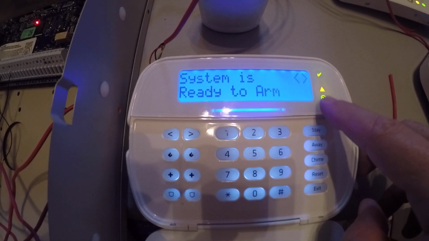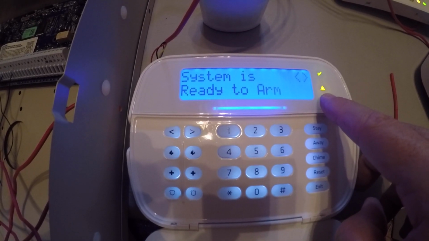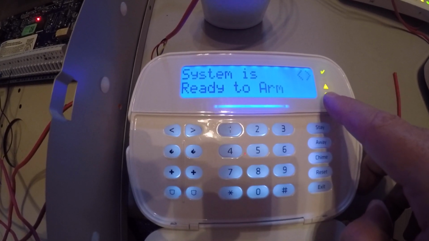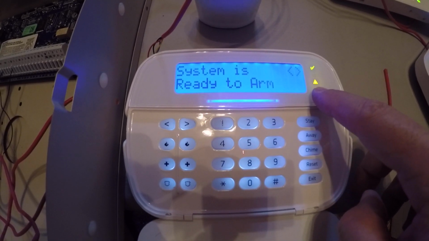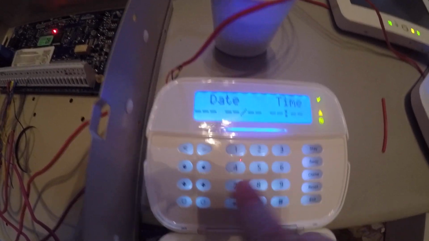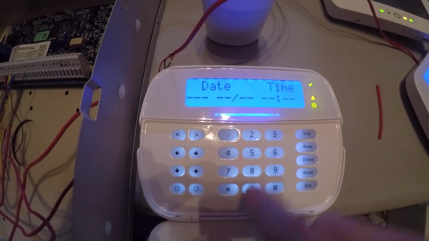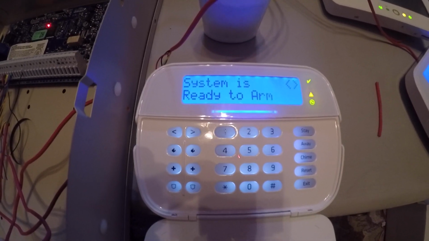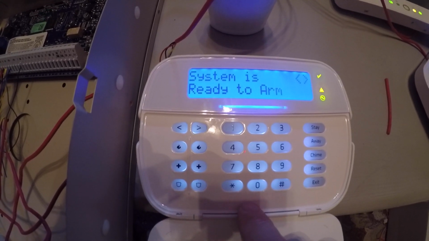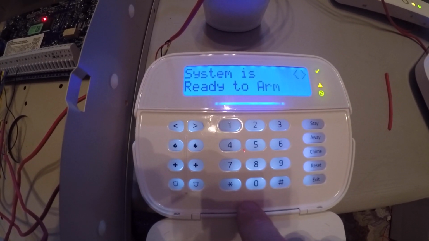The system's going to immediately throw a trouble here, and that's just because it's going to tell you on there. We don't have a date and a time, but these systems tell you exactly what the trouble is, unlike the legacy systems where it just had a number.